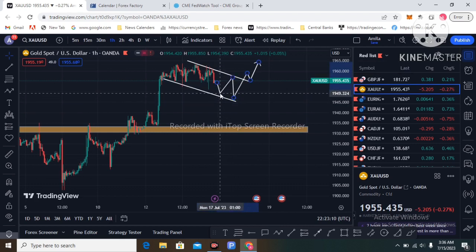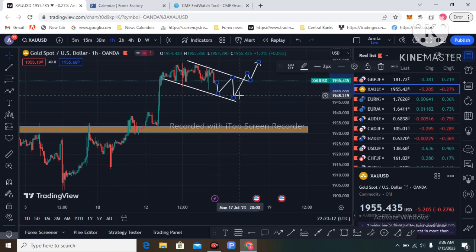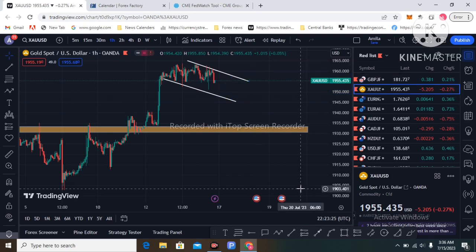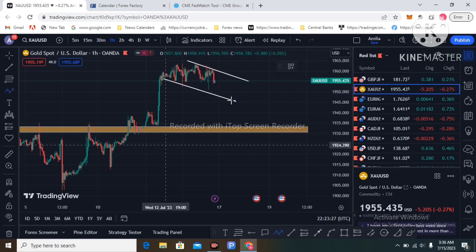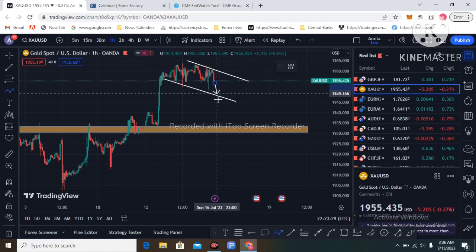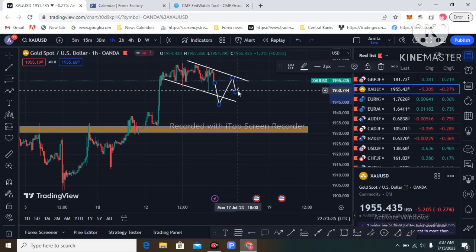This is called a bullish flag pattern, and this type of pattern can be created, breaking to the upside and continuing upside again. That's the technical picture I am seeing for next week. If price collects the liquidity with this type of move, it can go to the upside again like this. That's what I am seeing next week.